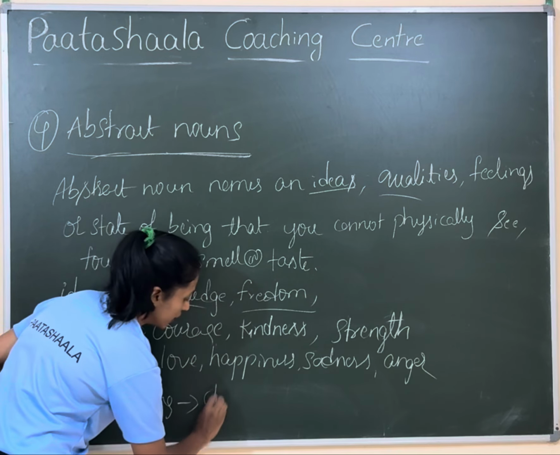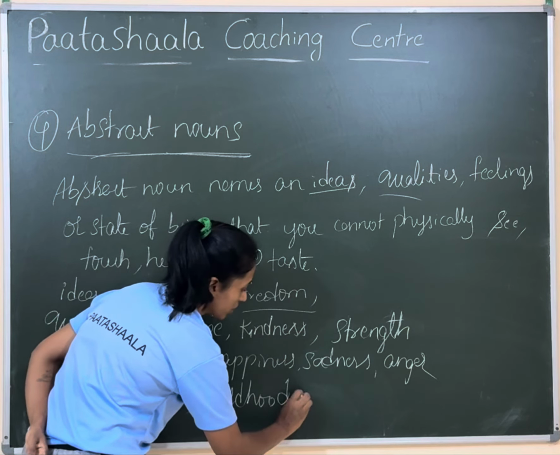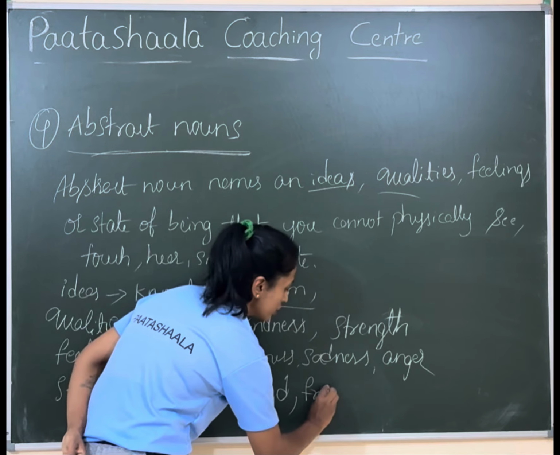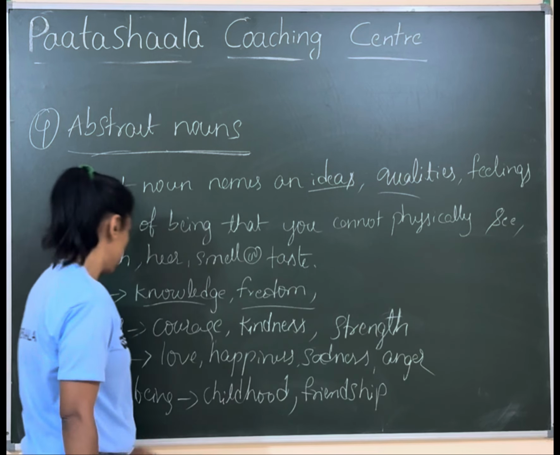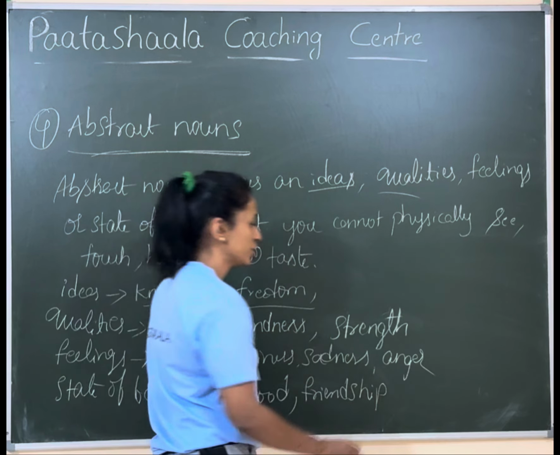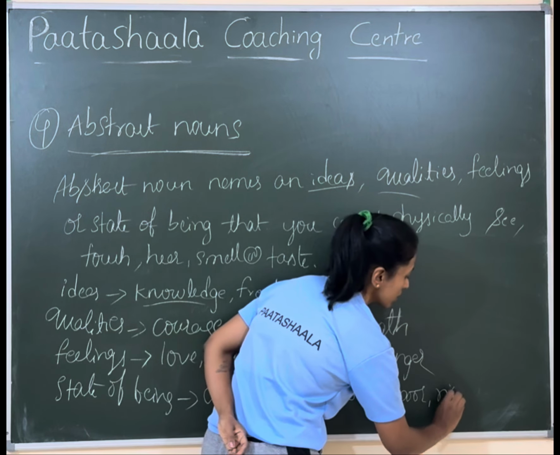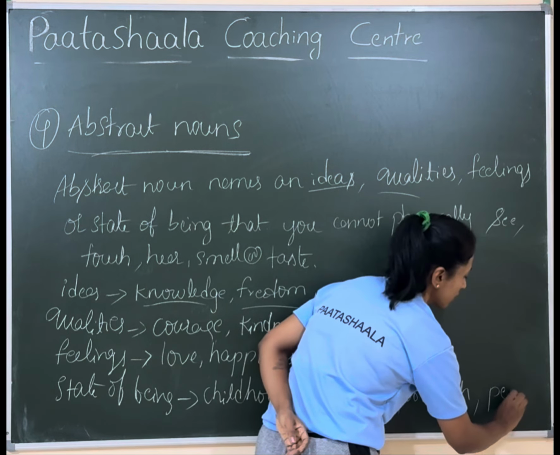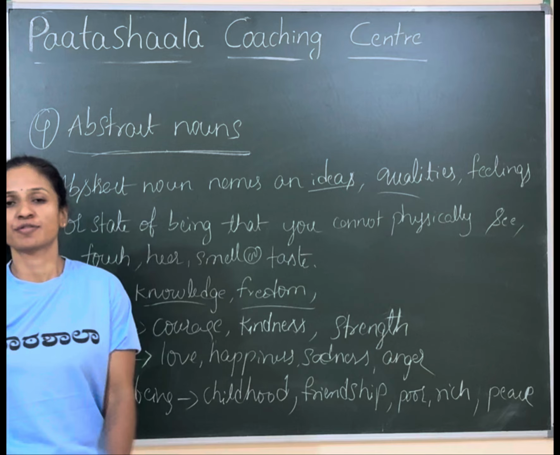If you are in a childhood state, it's a state of childhood. Friendship. What are the states of being? It can be childhood, friendship, poor, rich, and a state of peace, peacefulness.